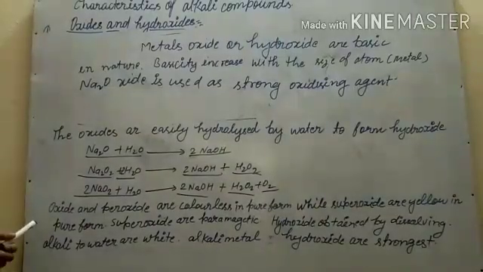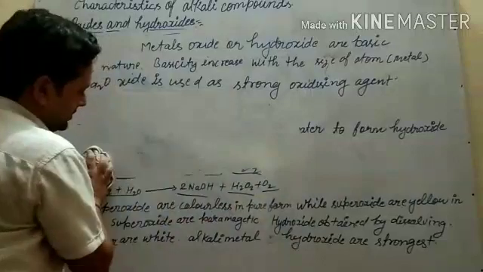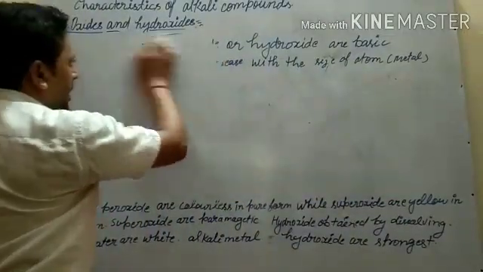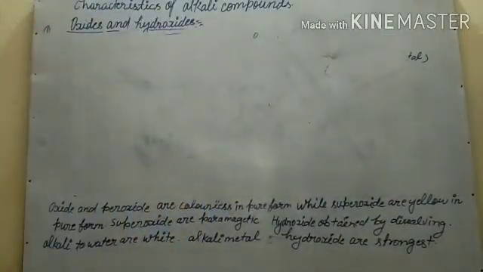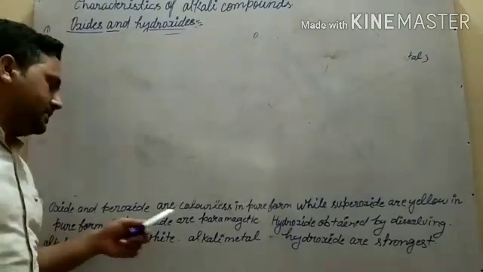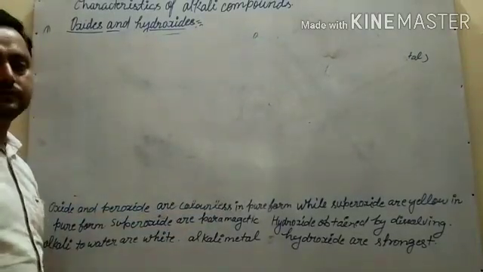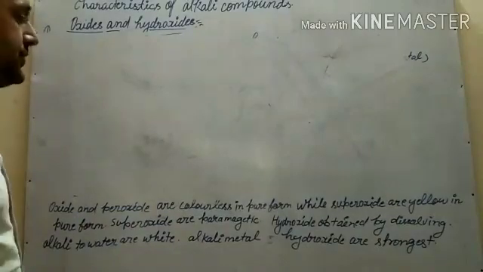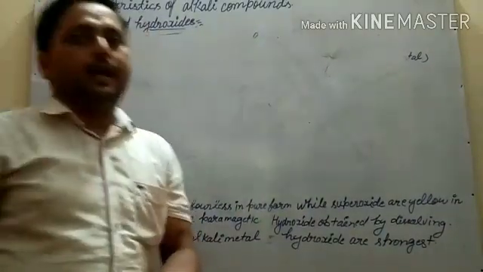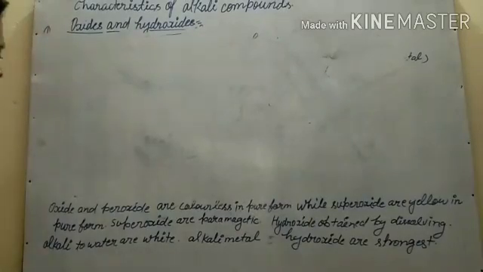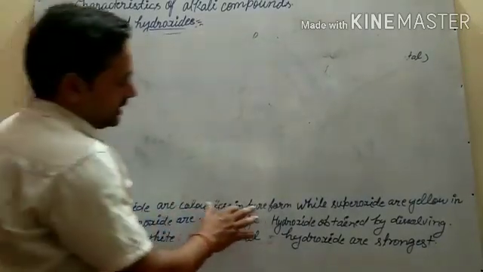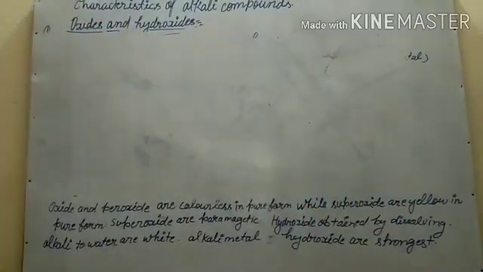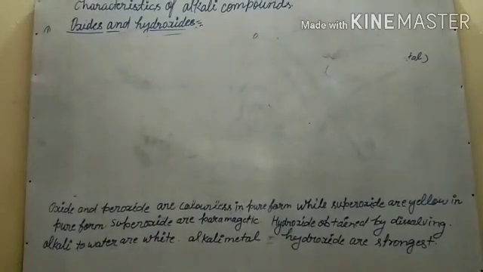Let us see the next point about these. Oxides and peroxides are colorless in pure form, while superoxides are yellow in pure form.